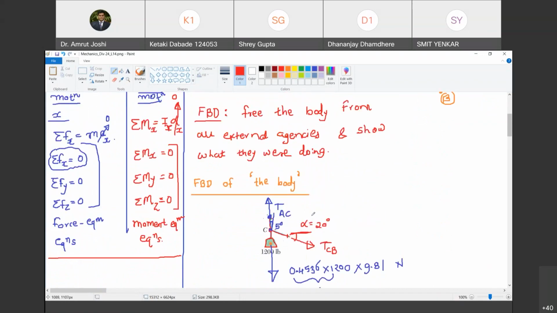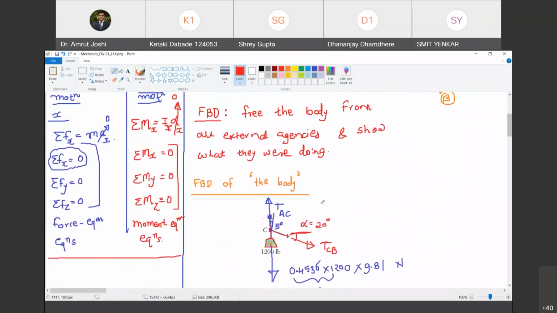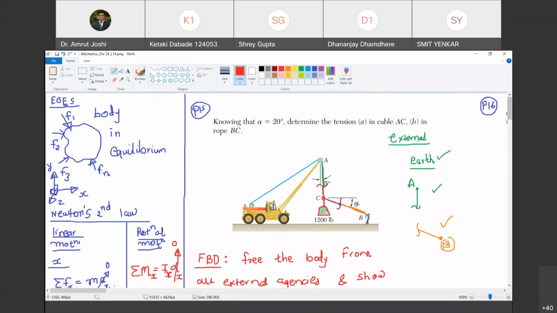So now, is this free body diagram complete? Yes, we have taken care of all the external agencies. We have freed the body from all those external agencies, and we have shown what the external agencies must have been doing. Happy? Yes, sir. Now, is this string in equilibrium? Of course, this person is applying that much force such that this mass of 1200 pound is in equilibrium. Are you with me? Yes, sir. So we know that this body is in equilibrium.